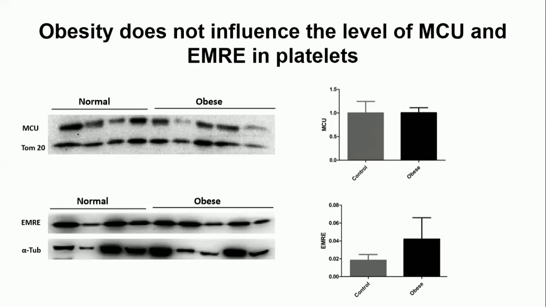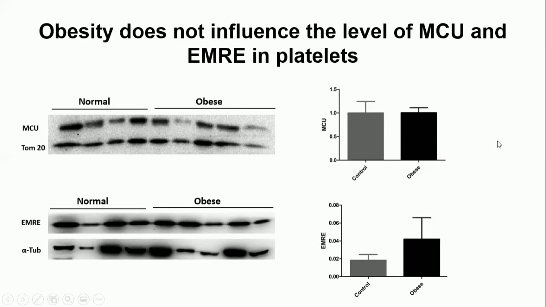As it is known that platelets are hyperactive in obesity, we hypothesized that MCU might be involved in this process. For that purpose, we measured the expression of MCU and EMRE, the positive regulatory subunit of MCU.